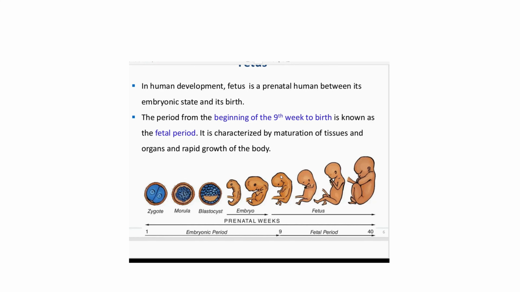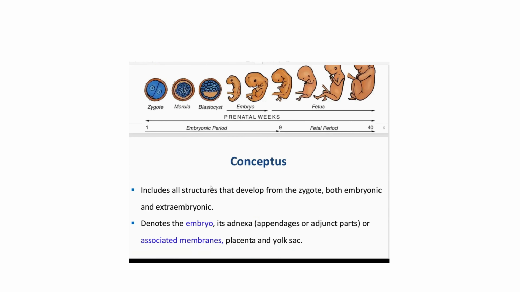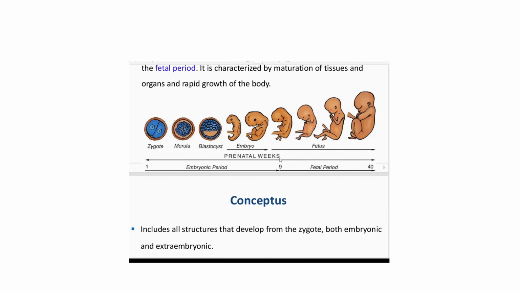So look at this one now. This is the embryo, this is the fetus. Normally the embryonic period is about 8 weeks, right? So 3 to 8 weeks. This is the fetal period, so it is here at 9, I'll tell you why, right?